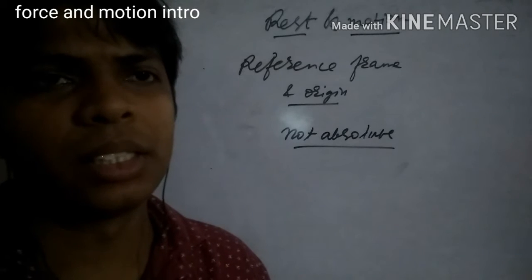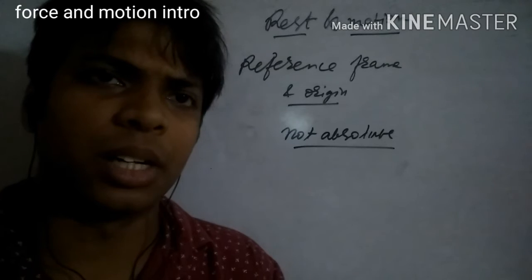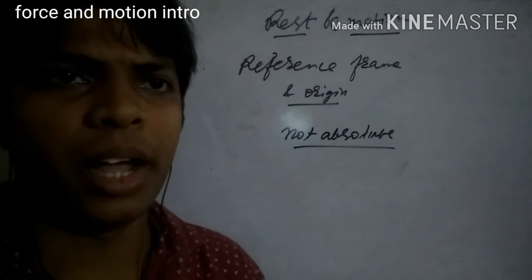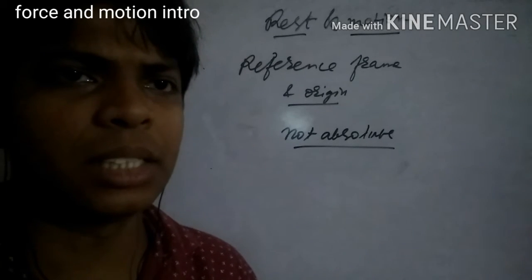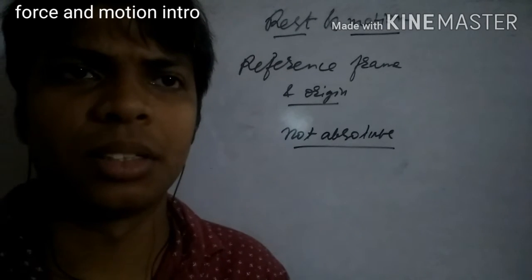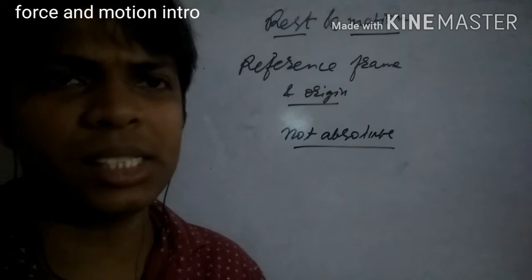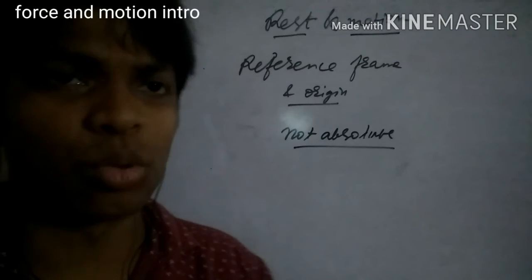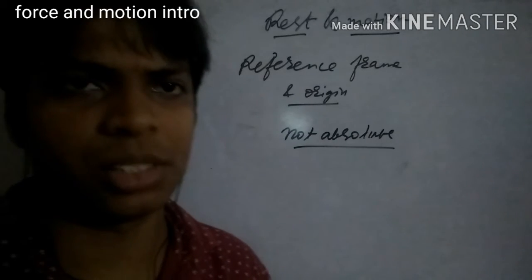A similar example we can take: when we are sitting on a field or beside the road, and on the road a bus is moving, we see that the bus and its passengers are moving together. But any of the passengers sees that his co-passengers are steady inside the bus.